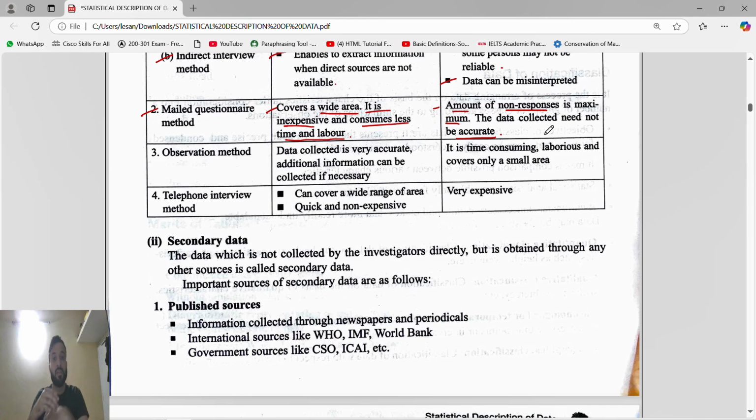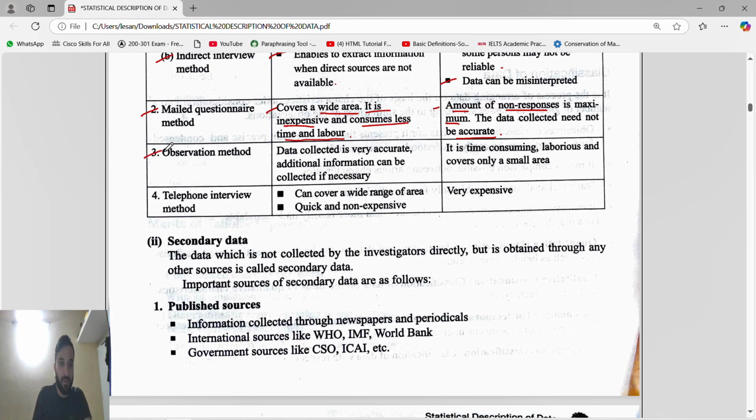Suppose I want to ask you a question and I have mailed you. You see the mail after 6 hours, 1 day, 2 days, 3 days. So non-response is maximum. I have sent mail to 100%, of which 60 or 70% respond and 30% are not responding. So that is the possibility, right?